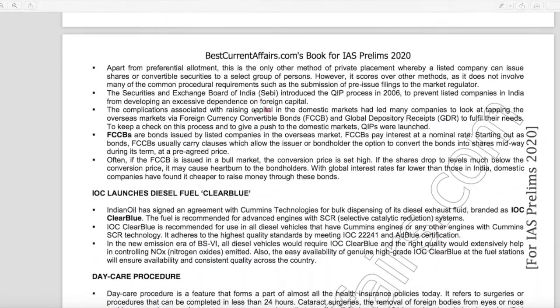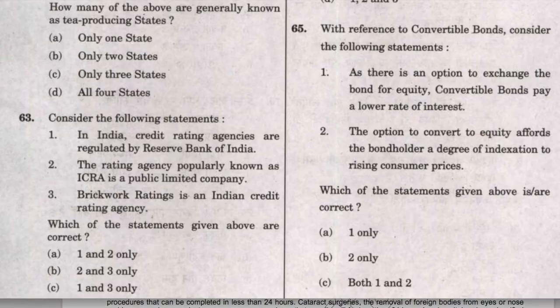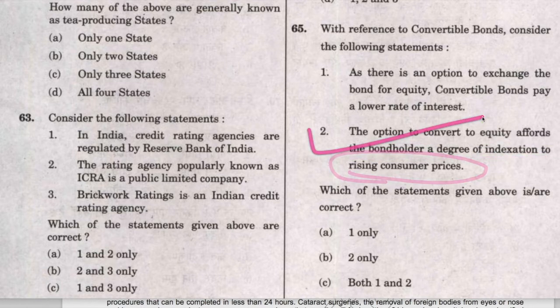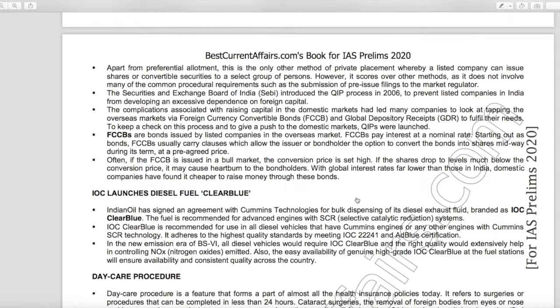Here it is mentioned that FCCBs, that is foreign currency convertible bonds, they are issued by listed companies in the overseas market. They pay interest at a nominal rate. Here it is clearly mentioned. Therefore statement 1 is correct. Second is the option to convert to equity affords the bond holder a degree of indexation to the rising consumer prices. This statement is also correct.